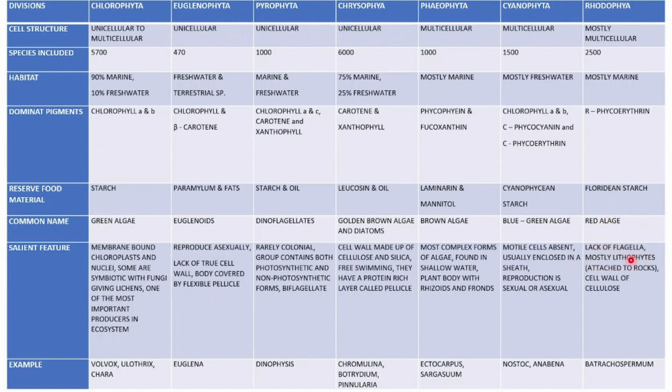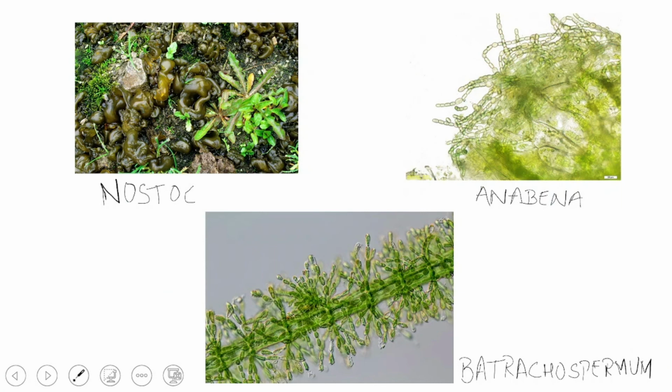They are mostly lithophytes. What are lithophytes? They are attached to rocks. The cell wall is made up of cellulose. The example is Batrachospermum. Look at this slide. It appears a little bit red in color. That's why they are known as red algae.